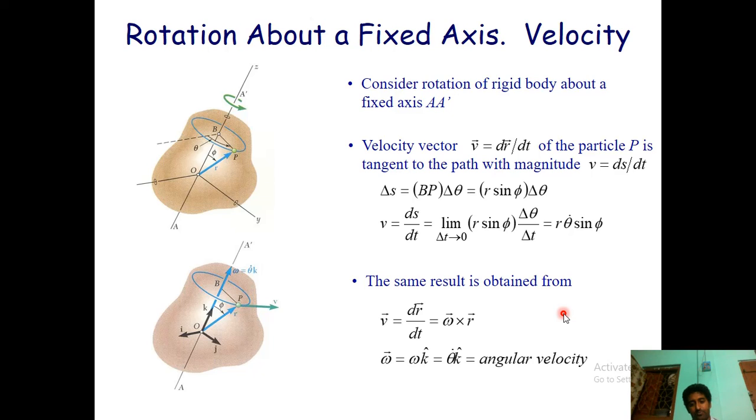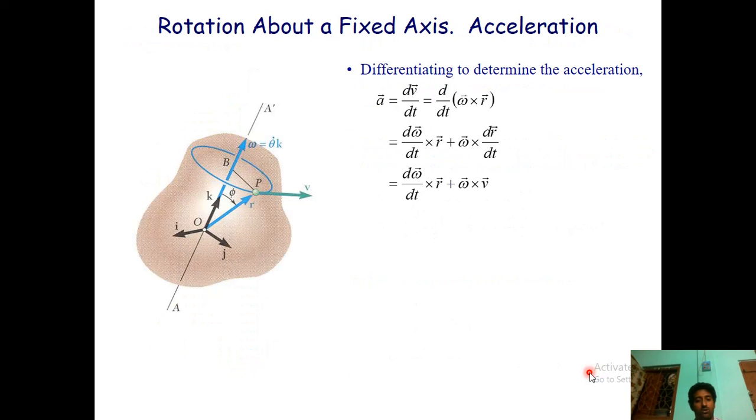Next, what I can do is go dr by dt. As we know, the velocity is the cross product of omega, the angular velocity, and the radius r. What is omega? Omega is equal to omega into k. Omega is nothing but theta, the change of displacement, so it is equal to the angular velocity.